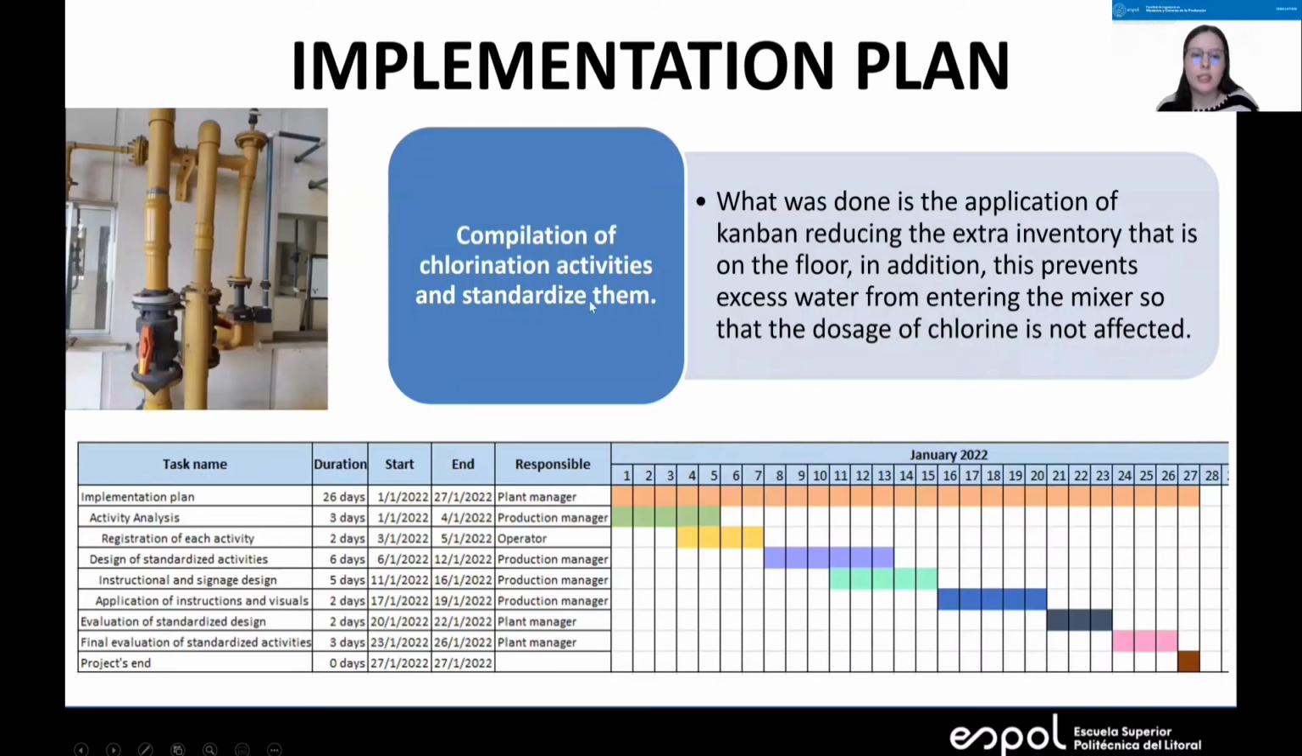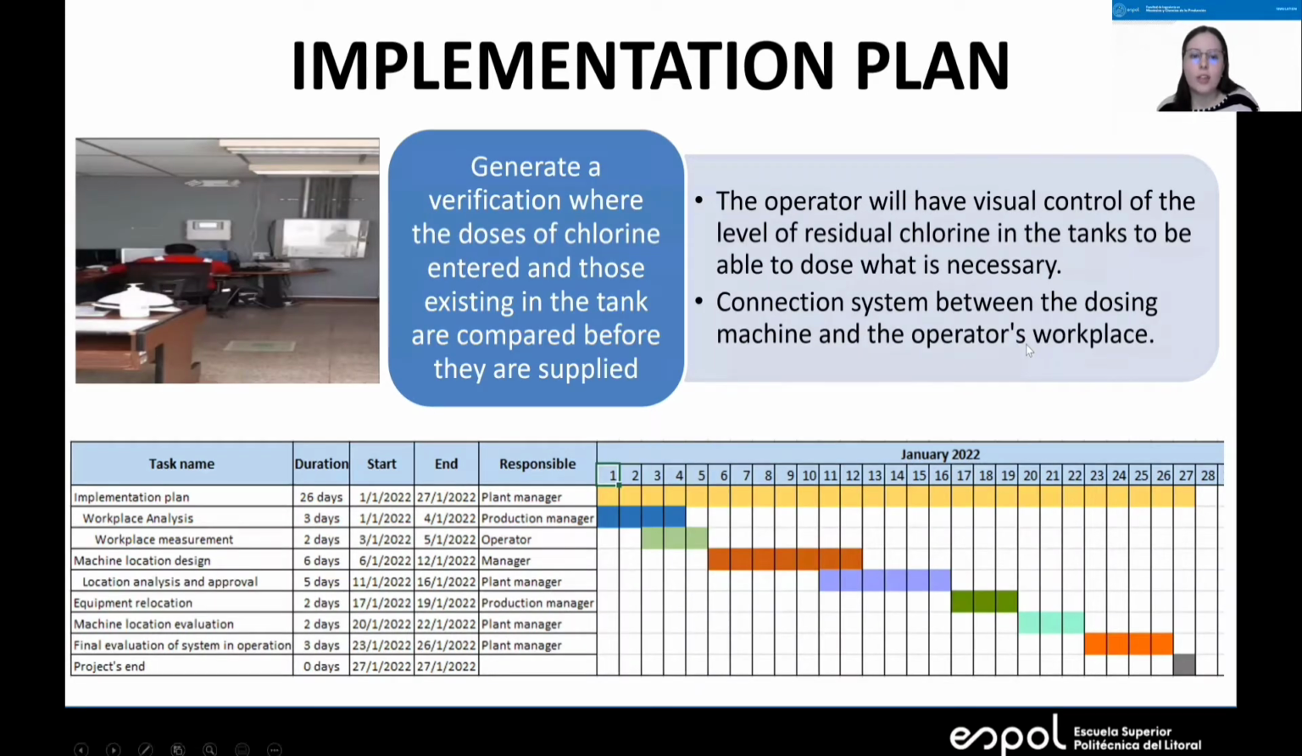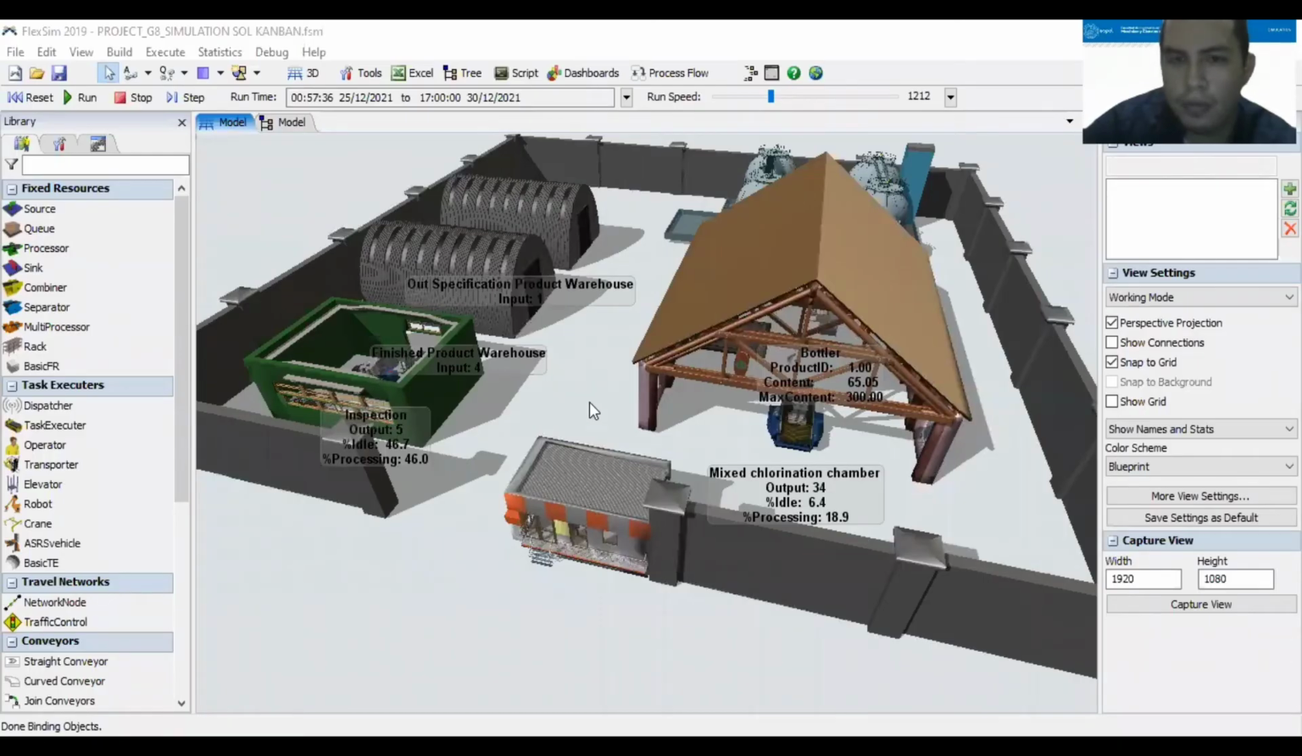Continuing with the implementation plan, we have the most important ideas. The first one is standardization, and we do this with the KANBAN system to reduce the extra inventory and reduce the product out of specification. The second one is a verification system between the machine and the operation workplace with an app. Above, you can see the schedule for the implementation. This is our future model.